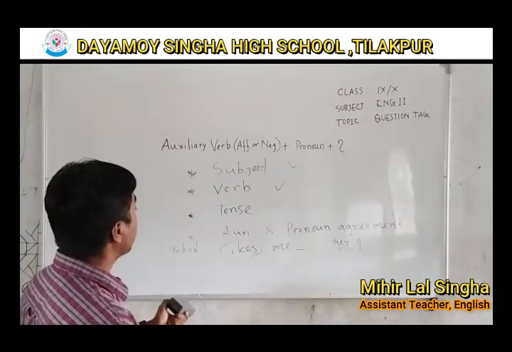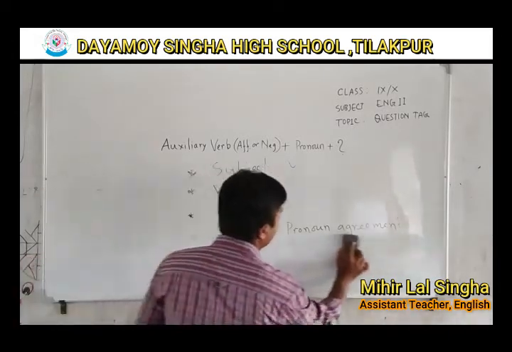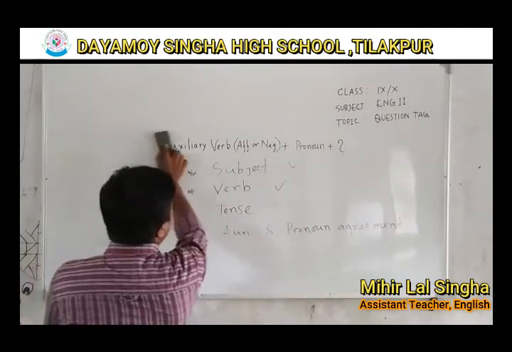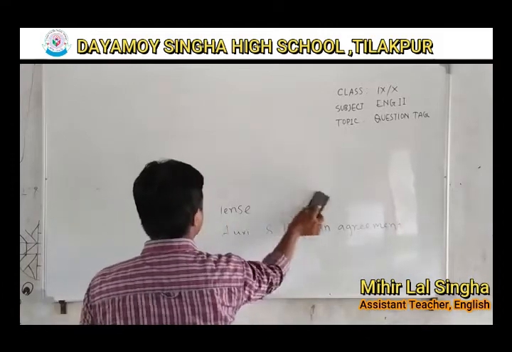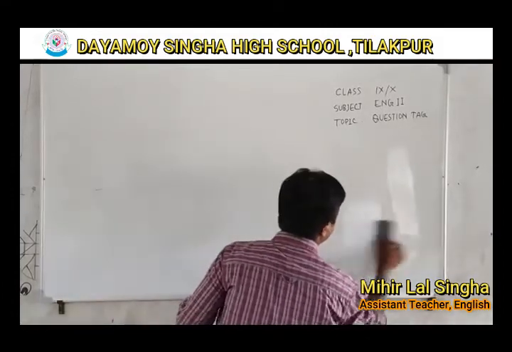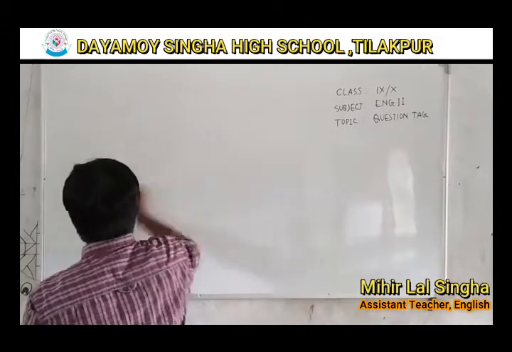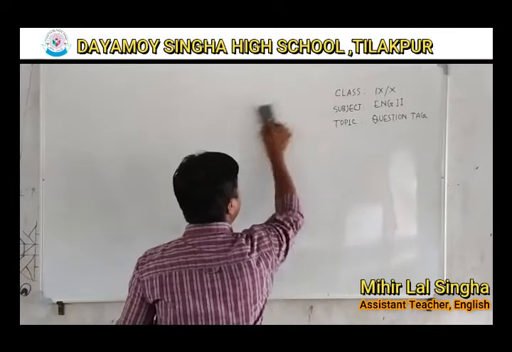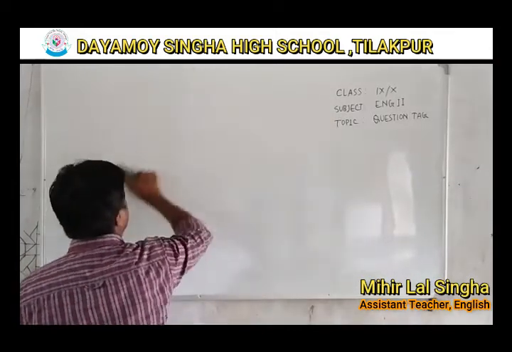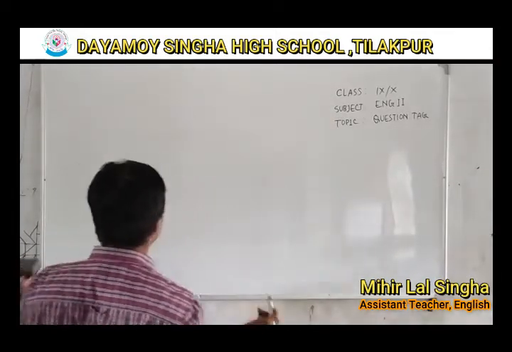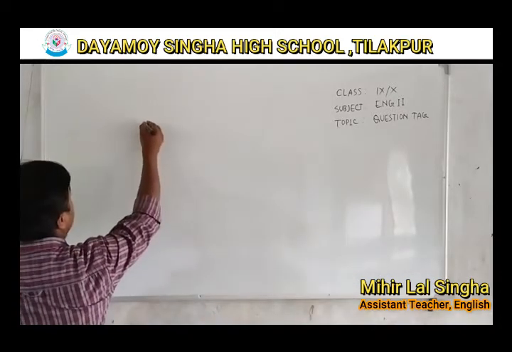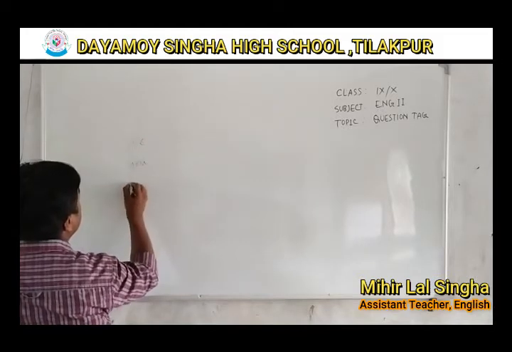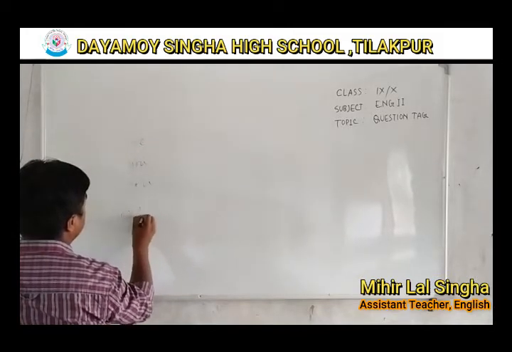Okay, now let's get back to some other stuff. So what should we have clear knowledge about? The subjects. Who are they? I, we, you, they.